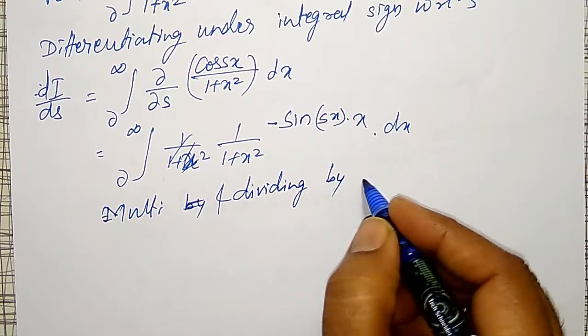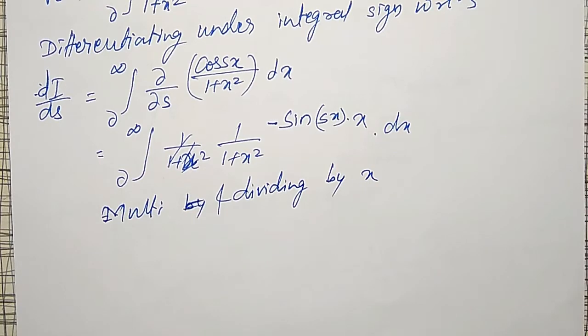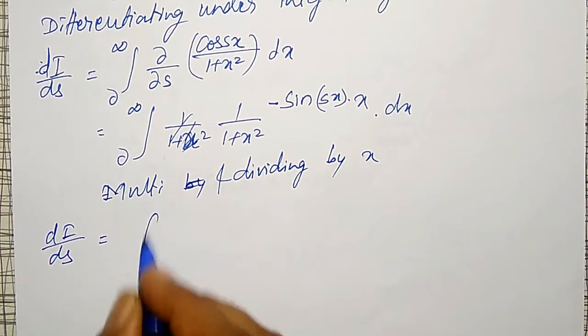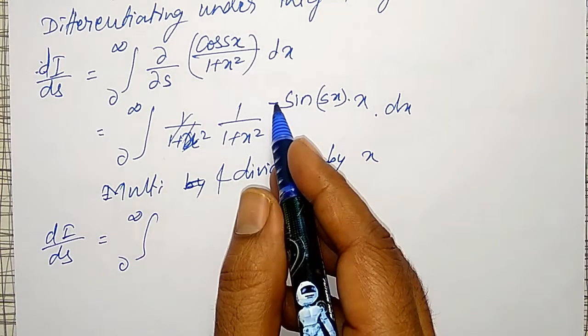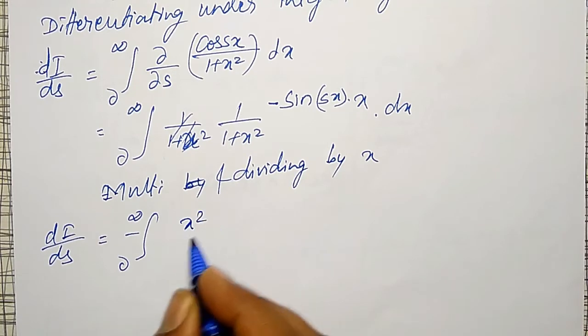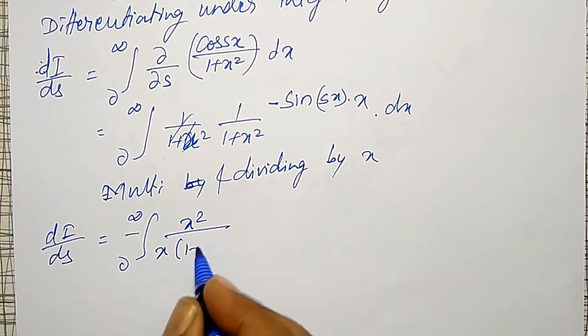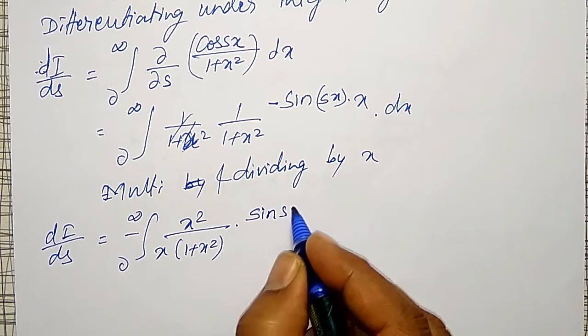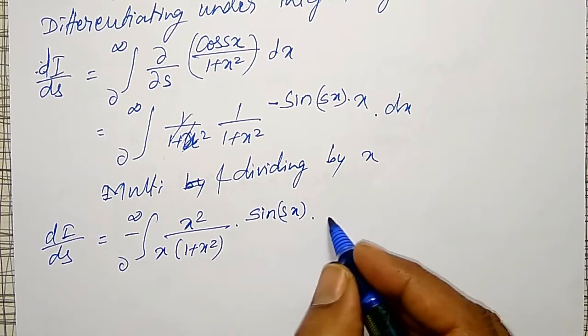Okay, what I am going to get is dI by ds equal to integration from 0 to infinity, and this minus I will write outside. Multiplying by x, it will become x square divided by x into 1 plus x square into sin sx into dx.